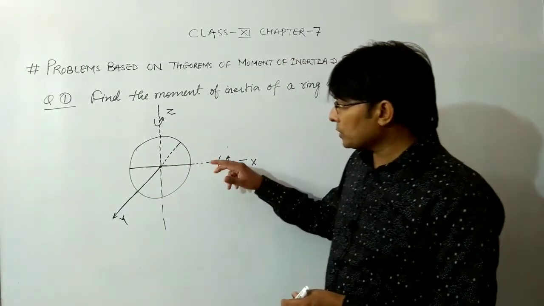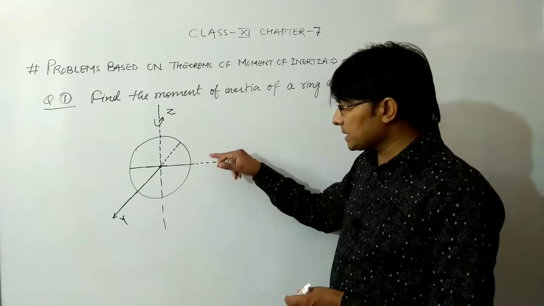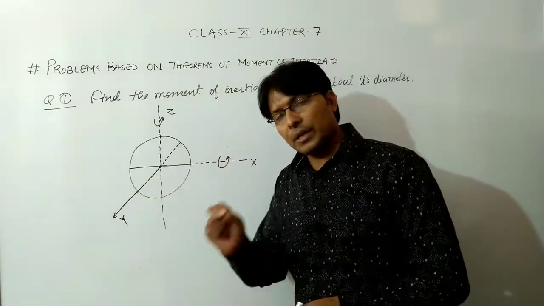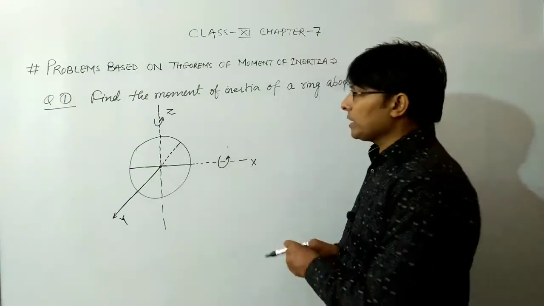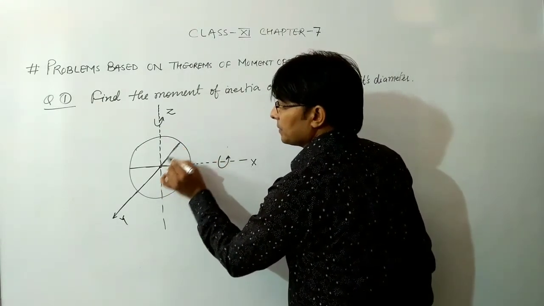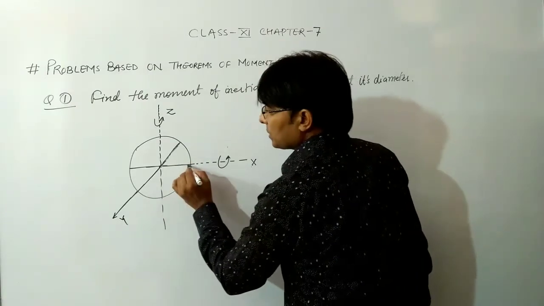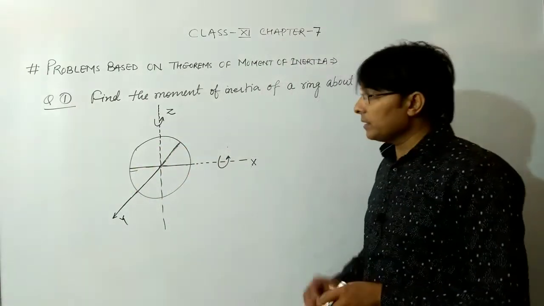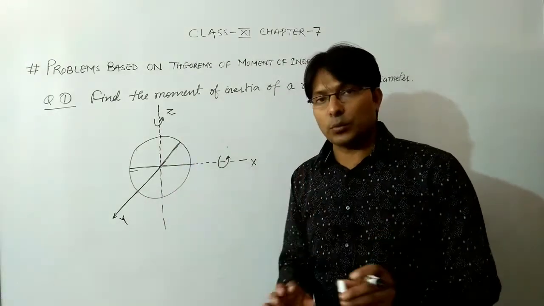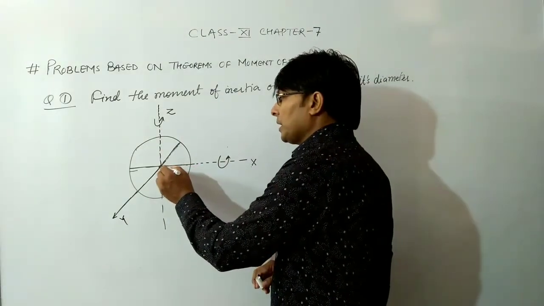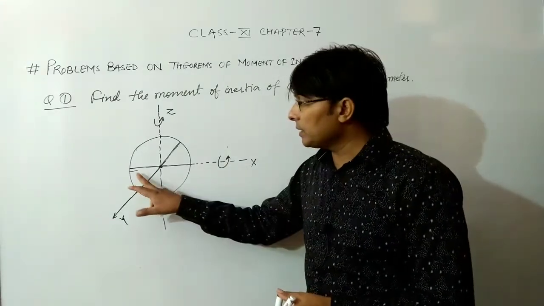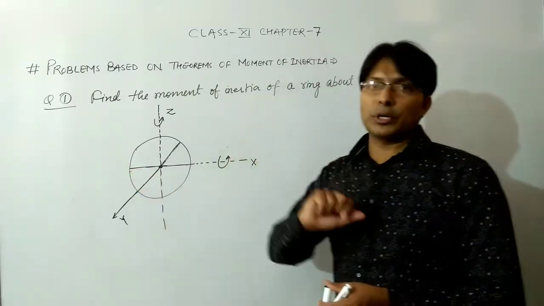Whether we find the moment of inertia along this axis or along that axis, both will come out the same because both are diameters. This x-axis, y-axis and z-axis are perpendicular to each other and meet at the center of the ring. So here we can apply the theorem of perpendicular axis.